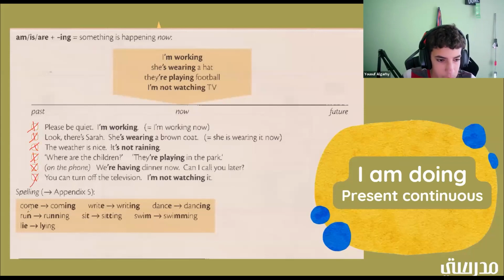Okay, so here these are just spellings, so I'll just read them out. So we have come, coming, write, writing, dance, dancing, run, running, sit, sitting, swim, swimming, lie, lying. So that's how you spell all these different words with the ing at the end of it to show that you're doing it right now. Okay, so let's go ahead and move on to the exercises. All right.